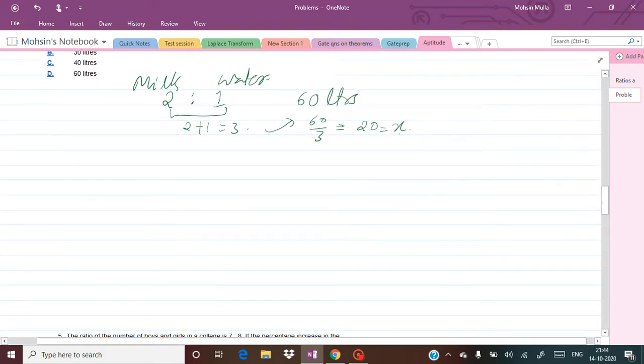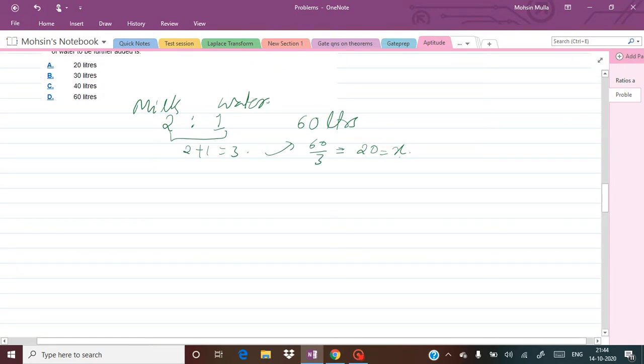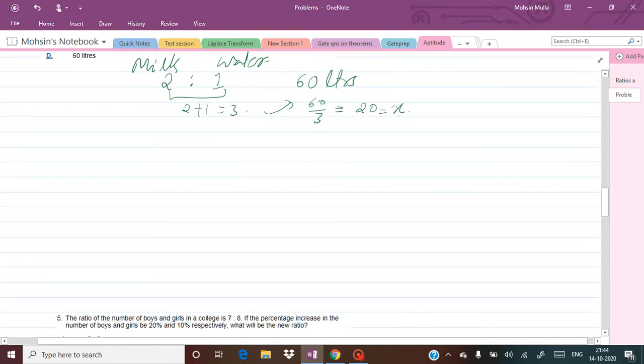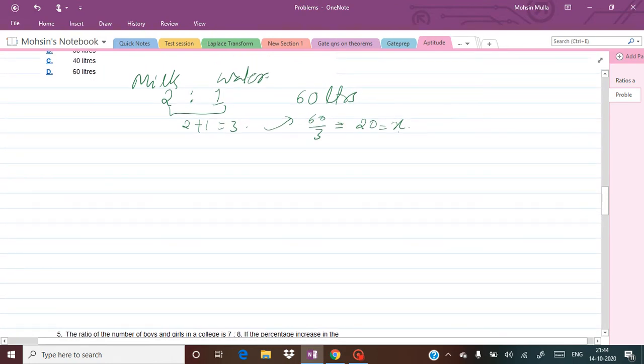So whatever 60 liters is already there, he has to add some other quantity to that, so that the ratio of milk and water will be 1:2. Okay, so how much he has to add, that we have to see here. Fine. So now here, the total quantity that needs to be added. So I'll just write it here. Or we can try to obtain the quantity of milk first of all.